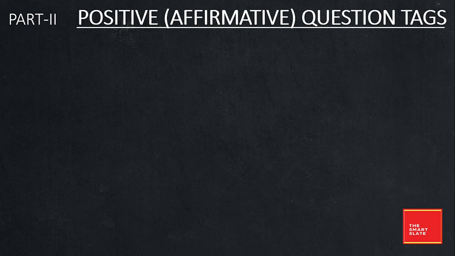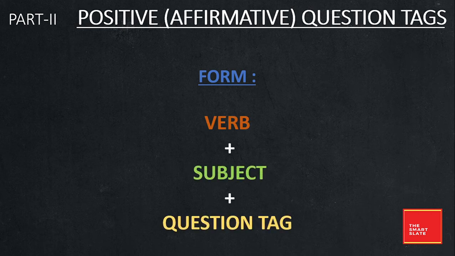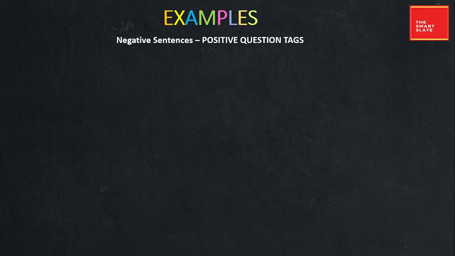In the second part, the sentences are negative but the tag questions are positive or affirmative. So the format here is verb plus subject plus question tag or question mark. As the sentence is already negative, you do not have to add not in the tag. So in the question tag, the tag will be positive. You will skip not here. So let us look at the examples.